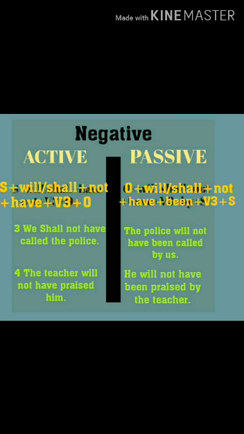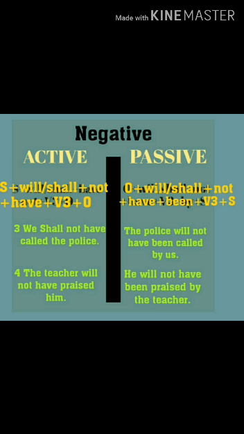So let us have some examples. First, we shall not have called the police. On the passive side it will change into the police, object, will, helping verb, not for negative, have been called by us. We changes into us. The police will not have been called by us.